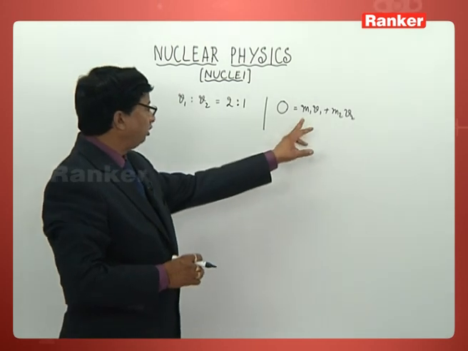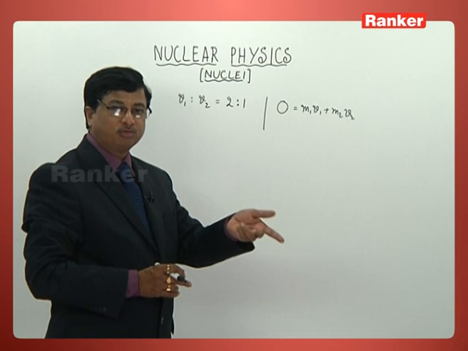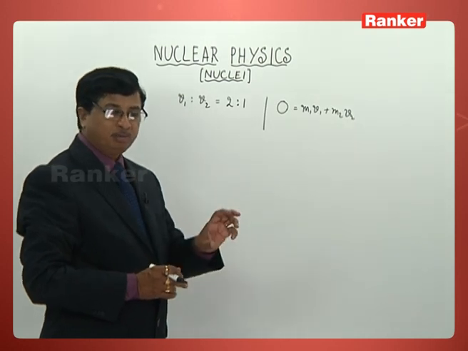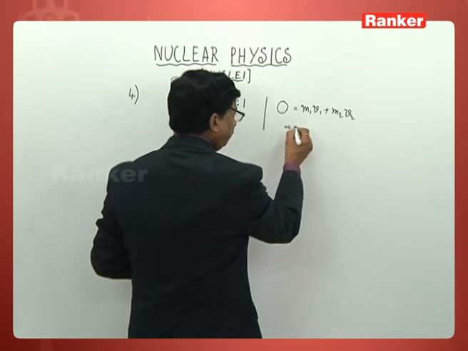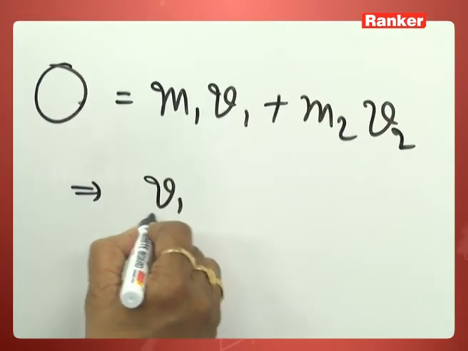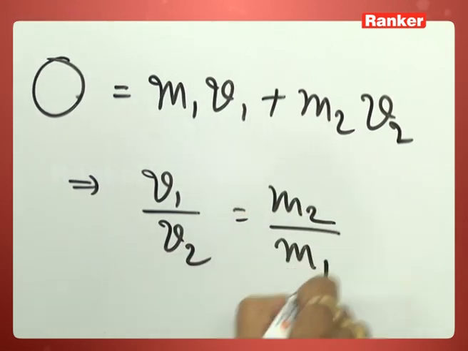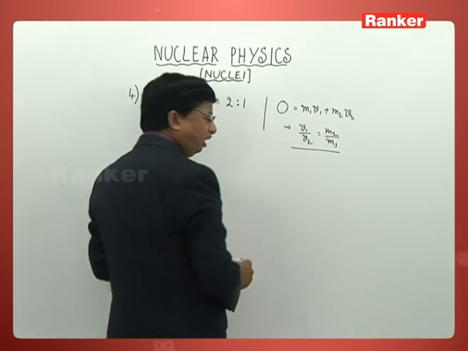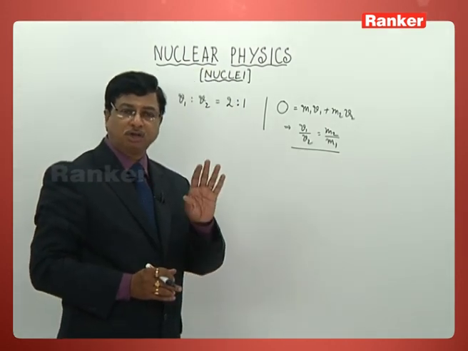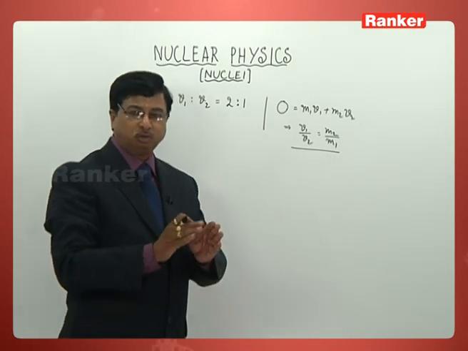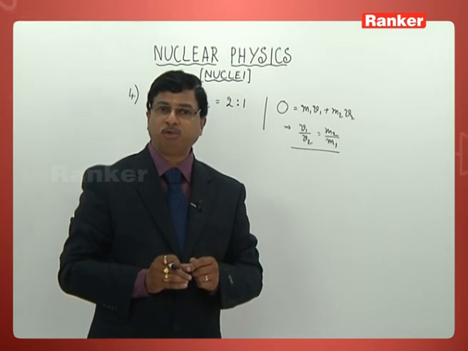So if you look at this, m1 v1 and m2 v2 are equal but opposite. That time, what would be the relation between velocities and their masses? You can say v1 by v2 must be equal to m2 by m1. But you need not take the direction here into consideration. I am just talking of their magnitudes. That is the concept. Direction, if you look at, one goes opposite in direction to that of the other. It is understood anyhow. We all know that point very well.